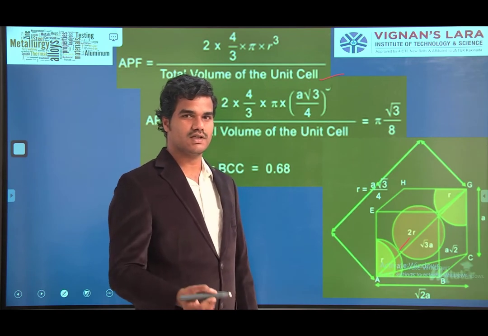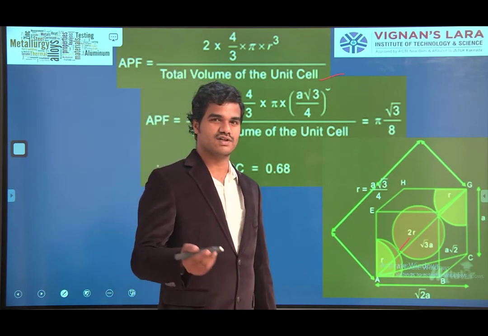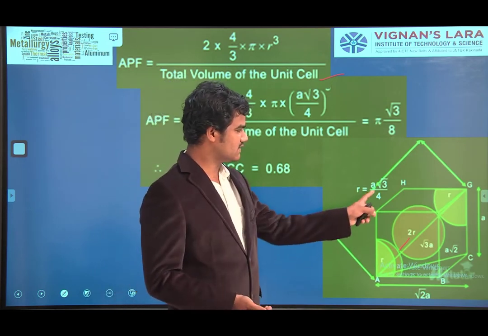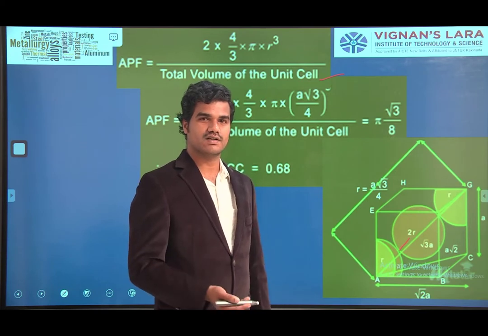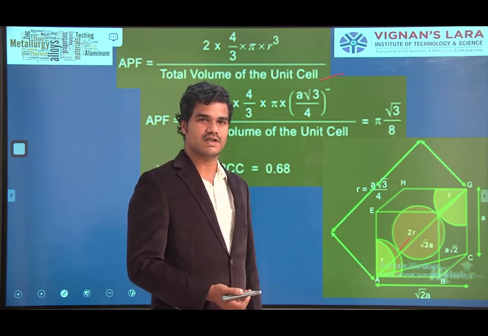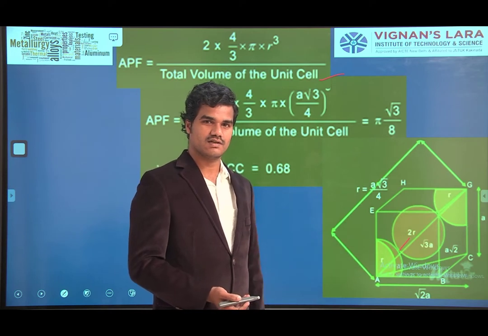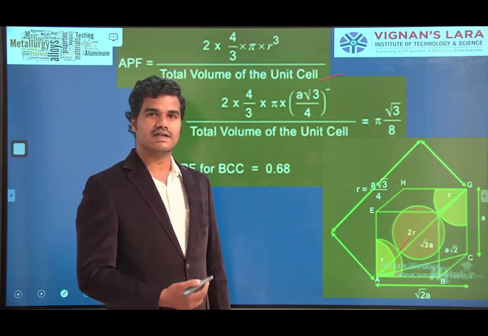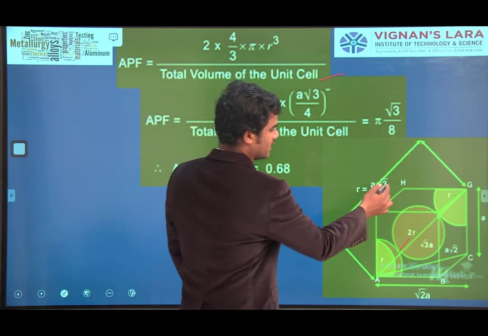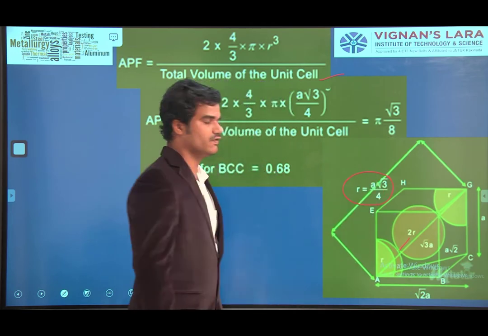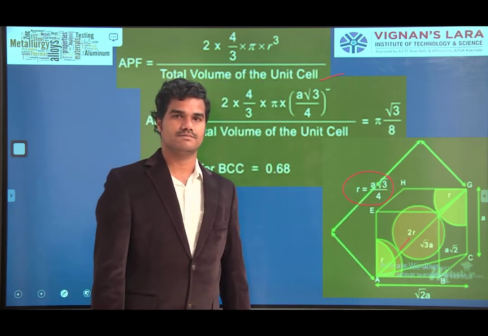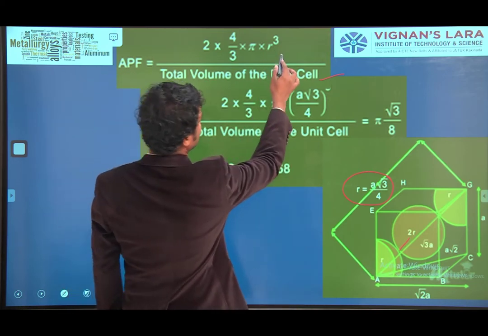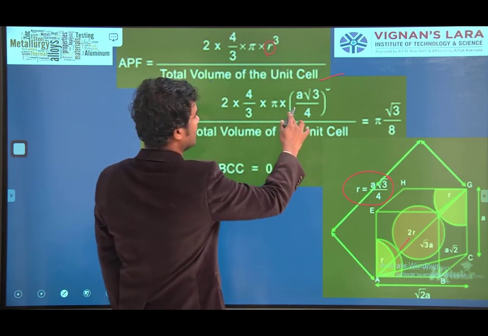You are very good at mathematics, na? As you covered in the first year maths. Fine. You try to calculate this radius. If you don't get, we will discuss in the class. I will explain in the class. Okay. Try to calculate the radius of atom. So after calculating the radius of atom, R equal to A root 3 by 4. Substitute that R value A root 3 by 4 here.